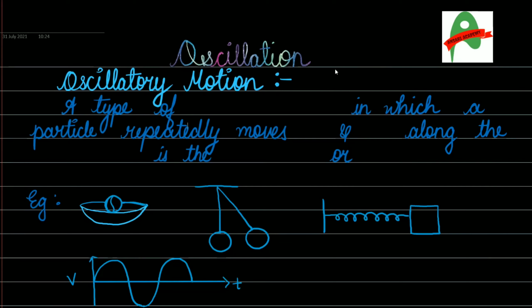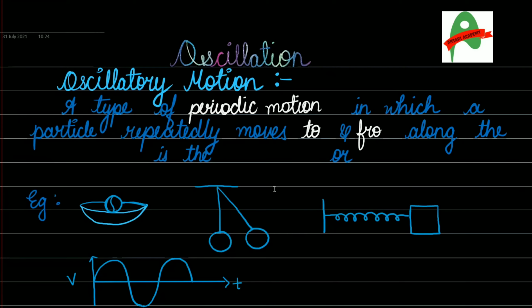So what is an oscillatory motion? It is a type of periodic motion. As we have discussed earlier, it is a type of periodic motion in which a particle repeatedly moves in to and fro directions.